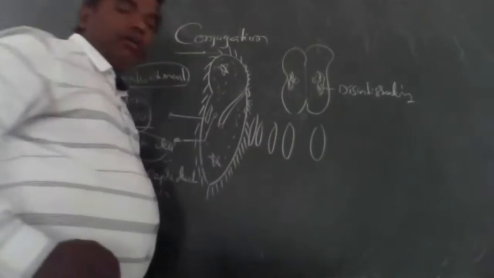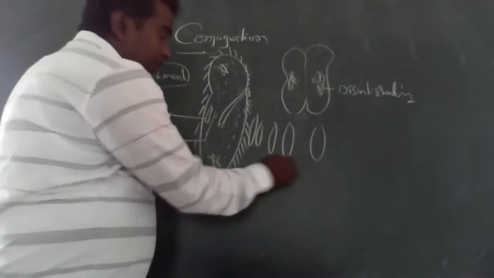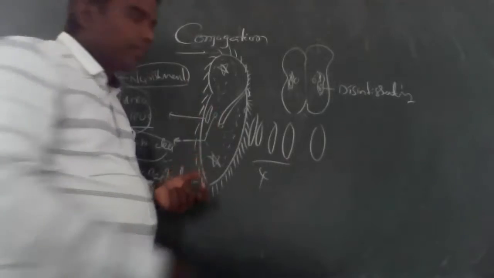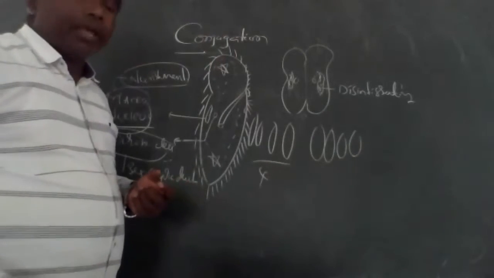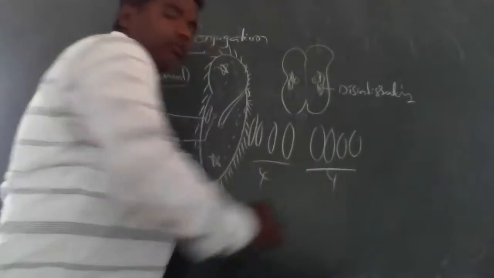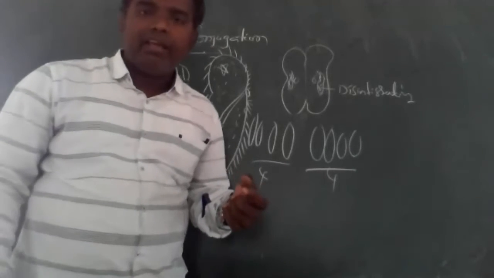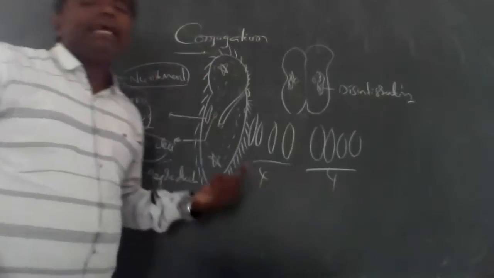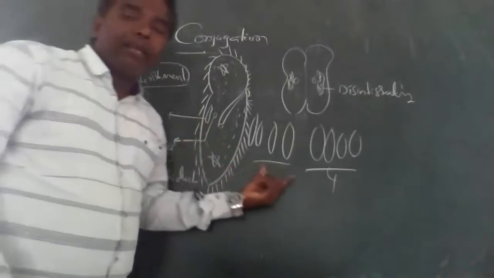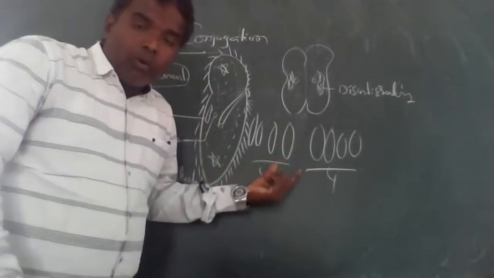How many does each conjugate produce? Four offsprings are produced. So total, how many offsprings are produced after conjugation? Totally 8. How many parameciums are formed? 8, sir. Right, 8 are formed.